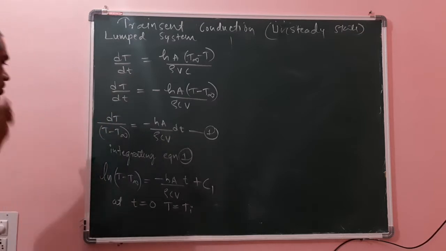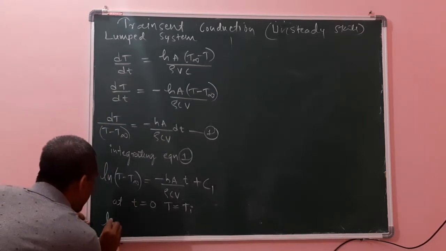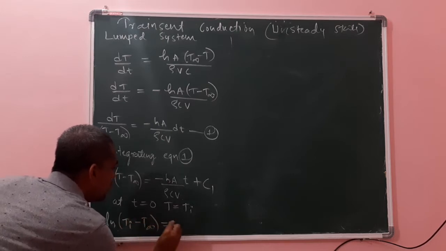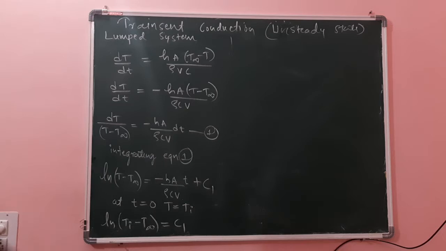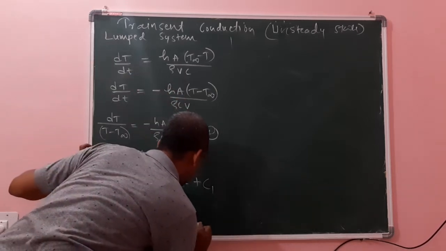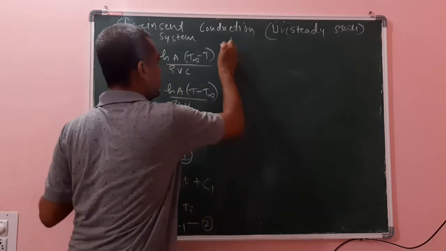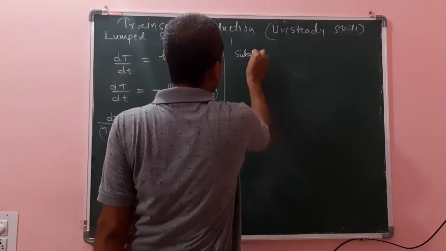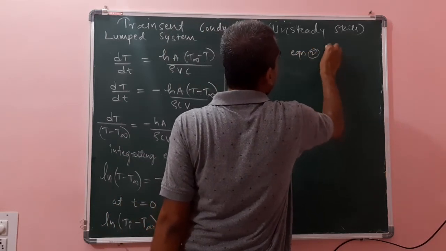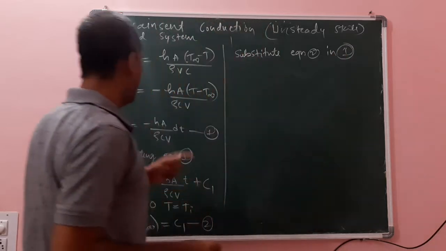Therefore ln of (Ti minus T infinity) is equal to C1, because the time term becomes 0. Now we substitute this in equation 1.